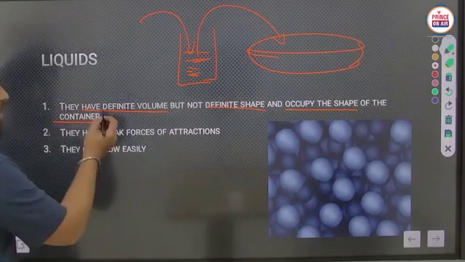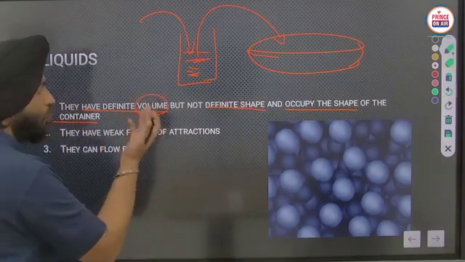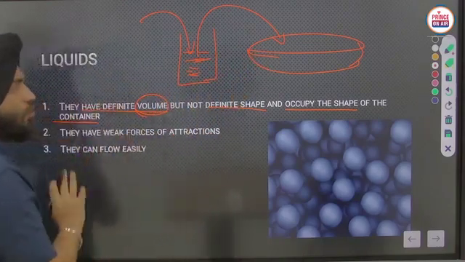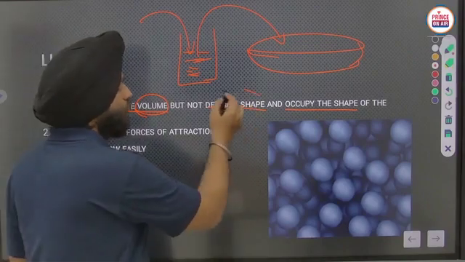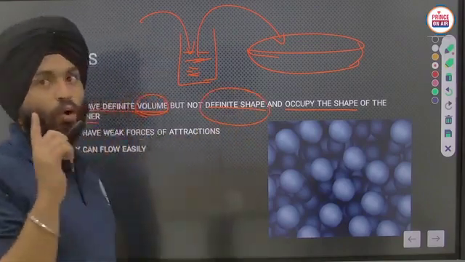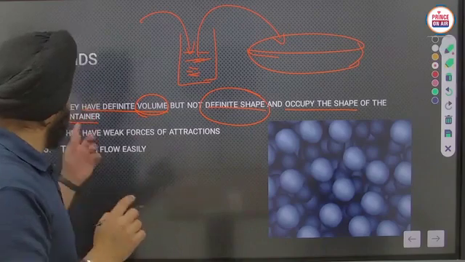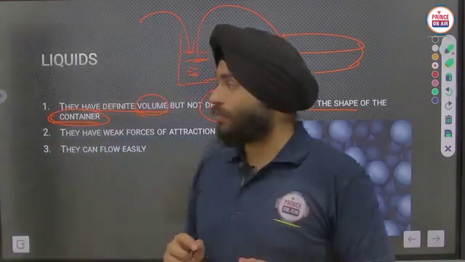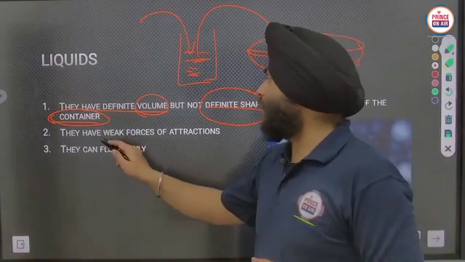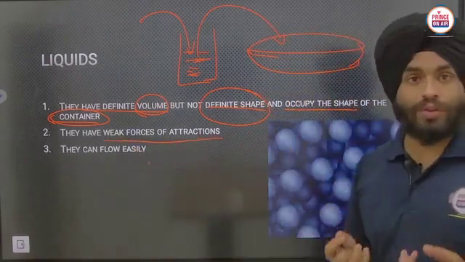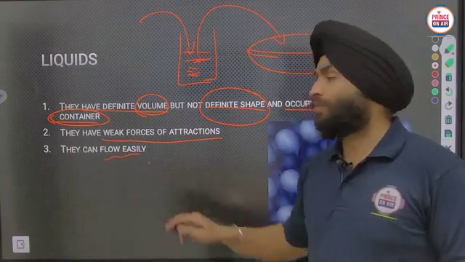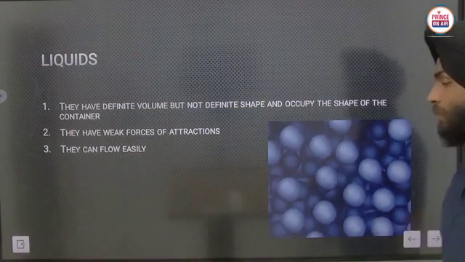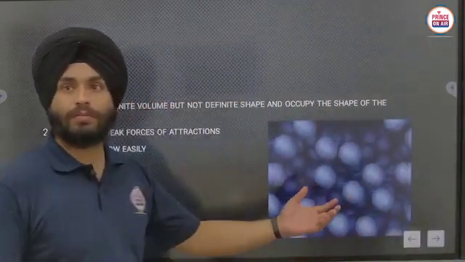So you can say that they have definite volume as usual, that volume stays the same, but they will not have a definite shape. They will occupy the shape of the container in which they are contained, okay, clear. And they have weak forces of attraction, due to which they can flow easily, clear. Like here you can see how the particles are moving, clear.